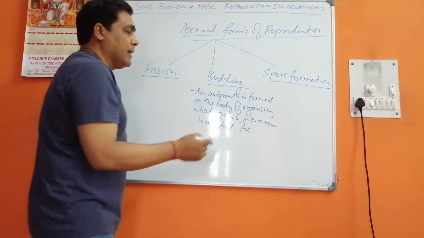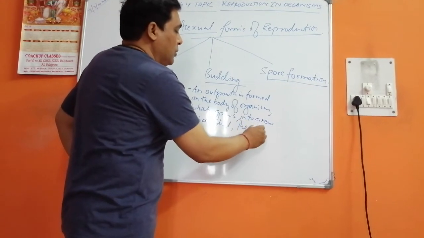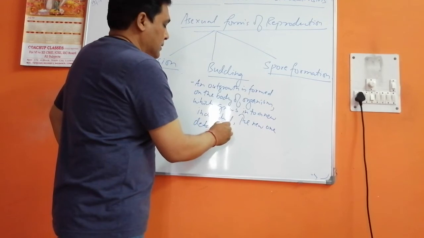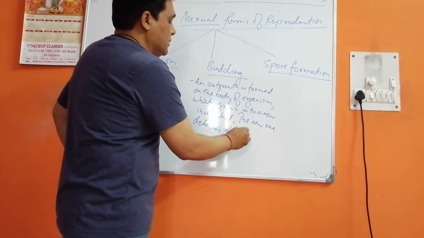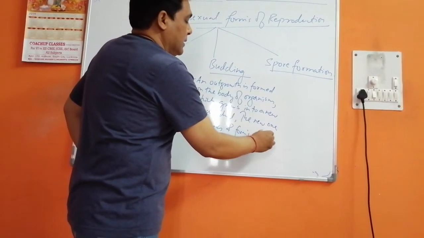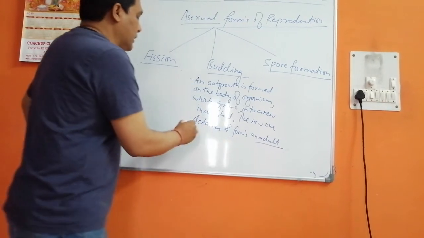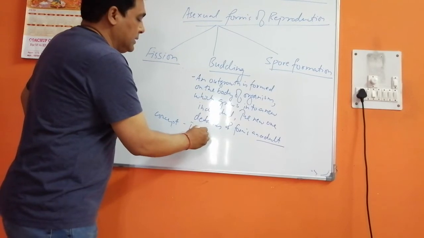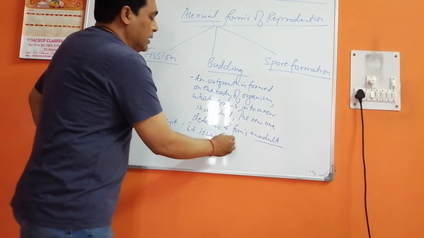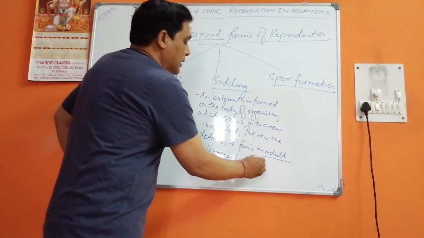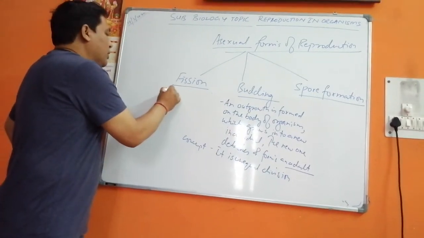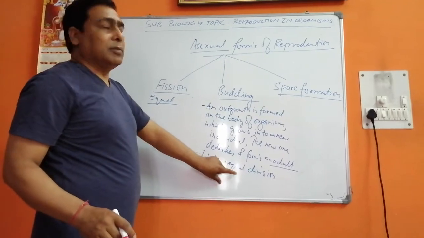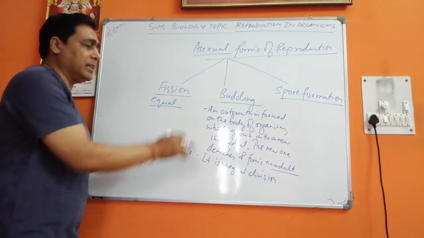The new one detaches and forms an adult. It is unequal division. Fission was equal division. Here it is unequal division. The difference lies here. This is the main difference.